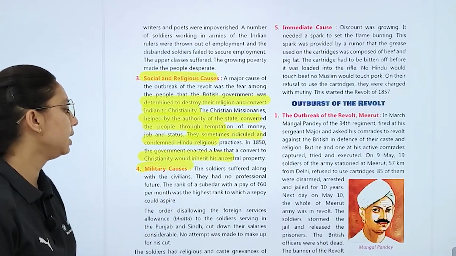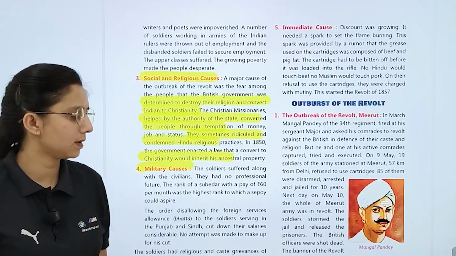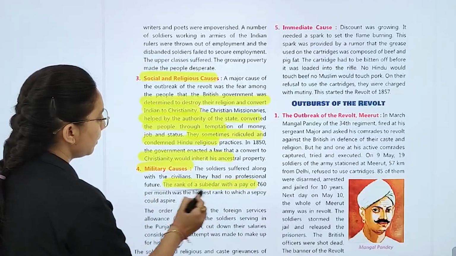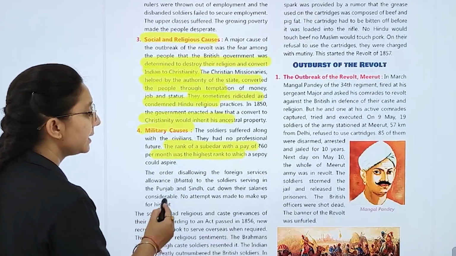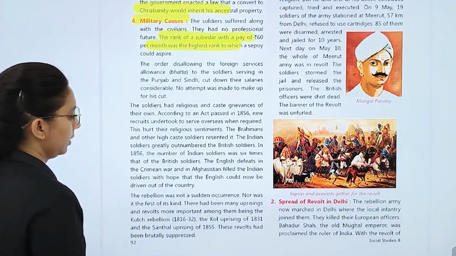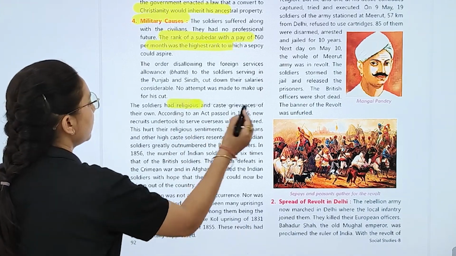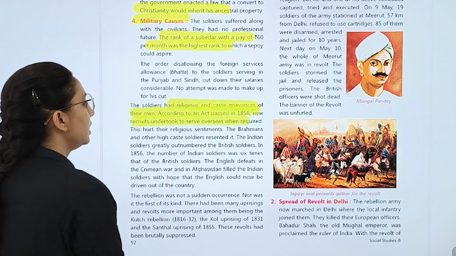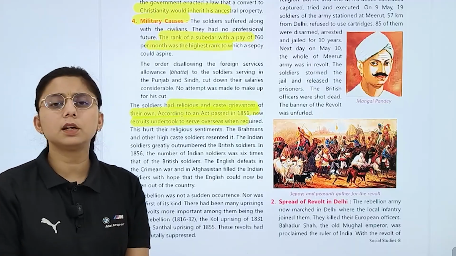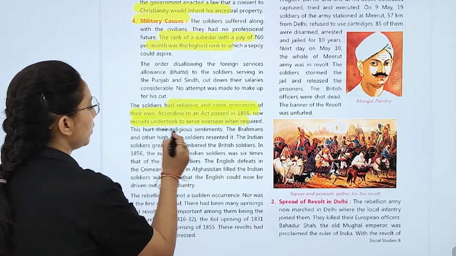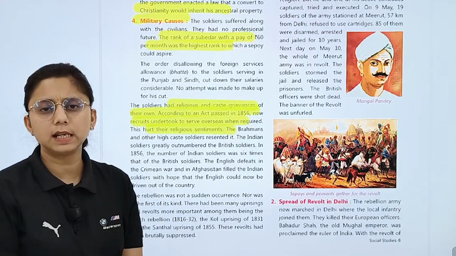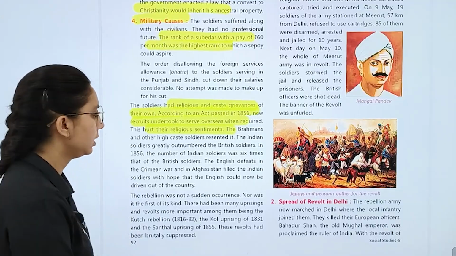The soldiers suffered at the hands of civilians, and the rank of subedar was paid Rs 60 per month. This was the highest rank. So we can say that soldiers had religious and caste differences of their own. According to the Act passed in 1856, new recruits had to undertake service overseas when required. This hurt their religious sentiments.